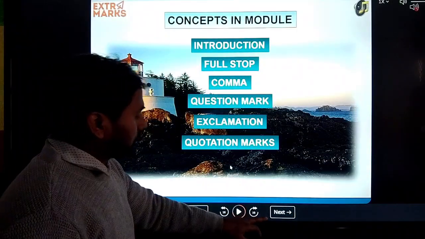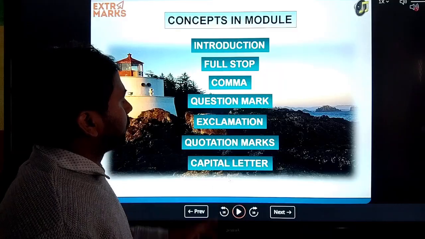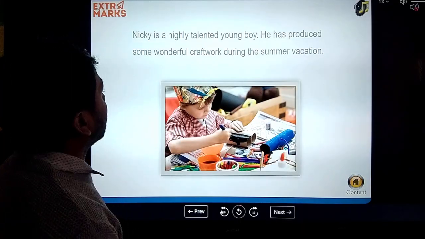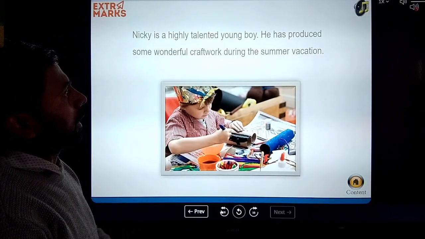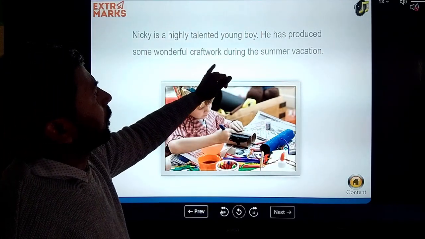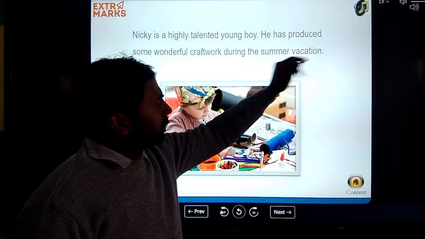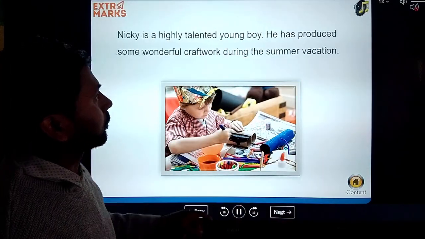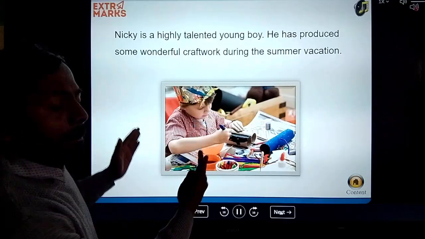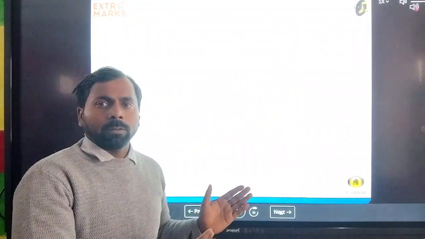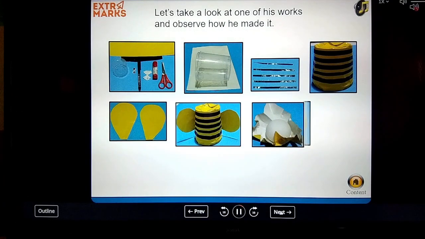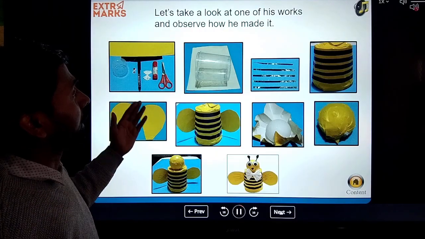First, here you can see: Nicky is a highly talented young boy. After that you can see a full stop, and he has produced some wonderful craft work during the summer vacation. After that you also see the full stop, and this tells us the complete meaning of the sentence. Without the full stop we do not get the main sense or complete meaning of the sentence.